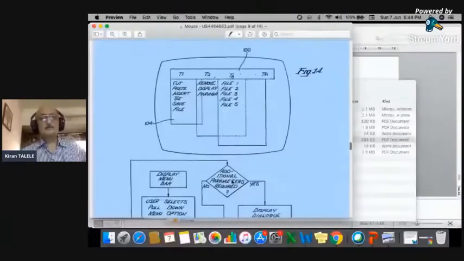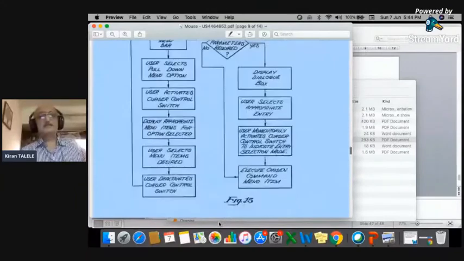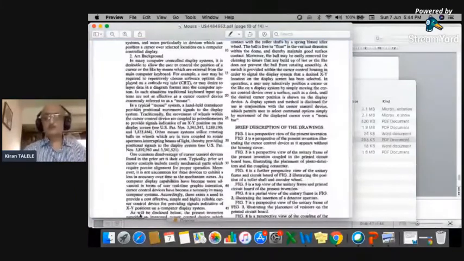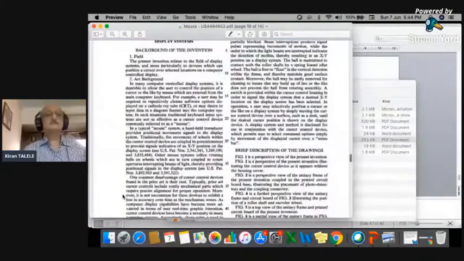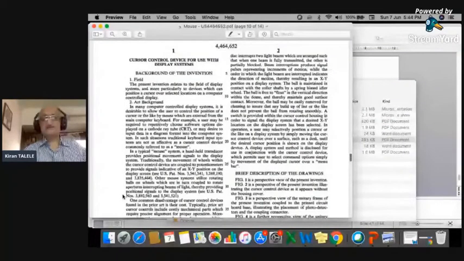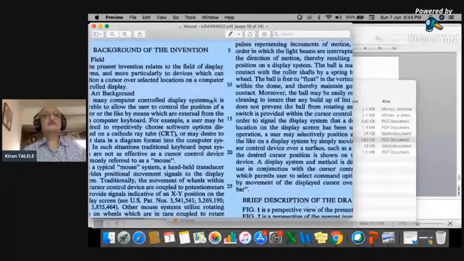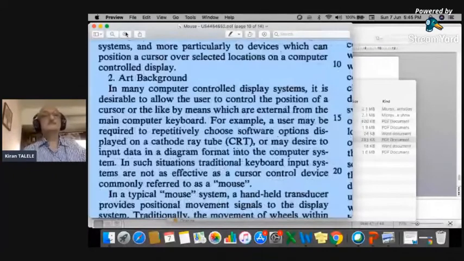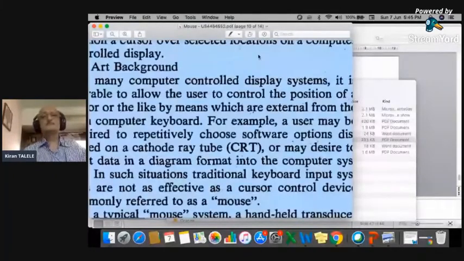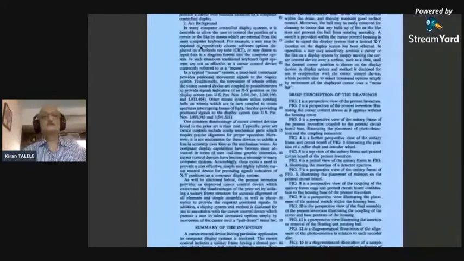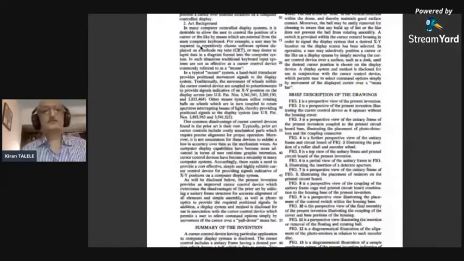Every component is given a unique number so that the number can be used for description. So just to show you something. Field of invention. I don't think that we'll be able to read it.